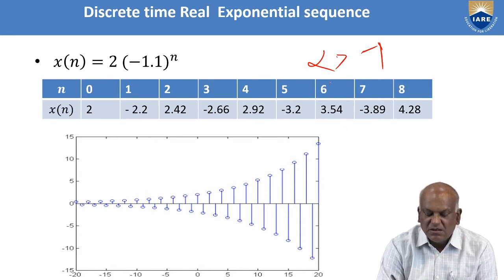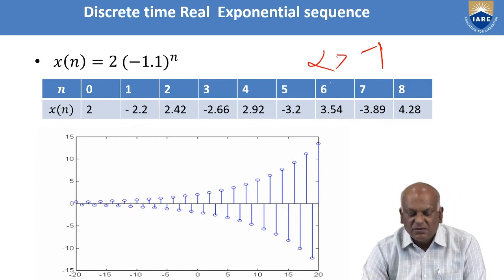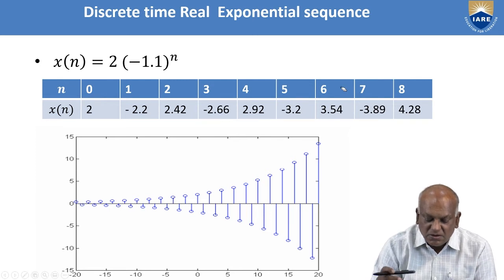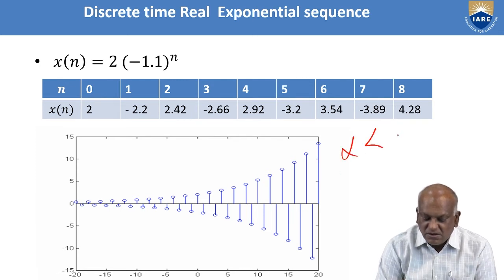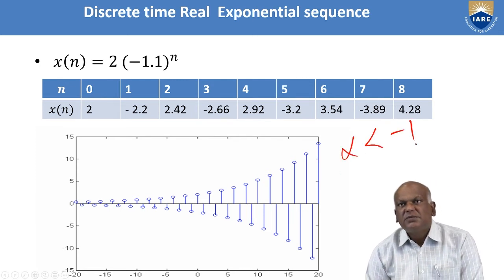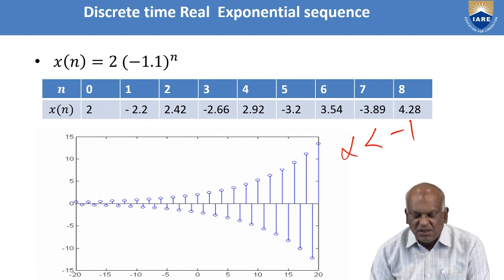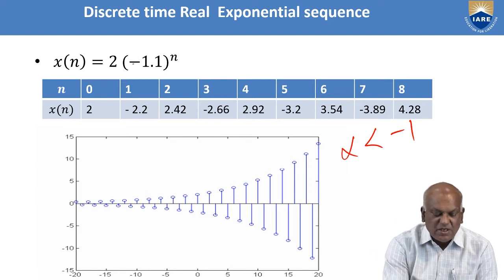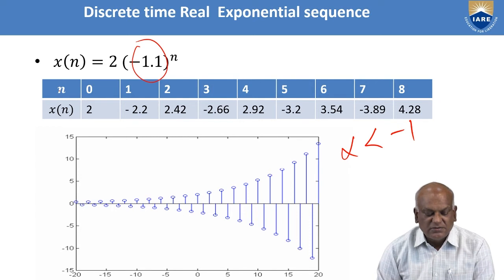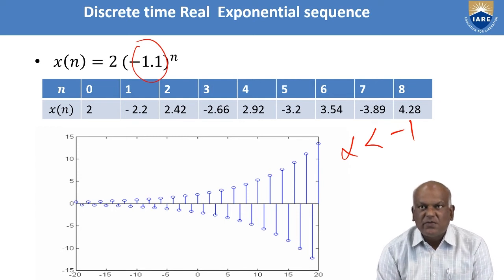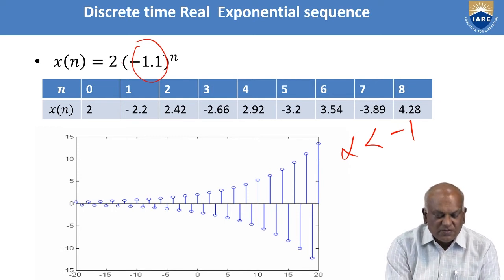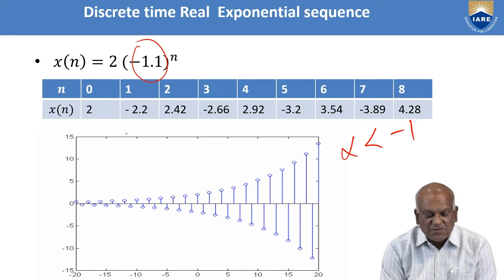Greater than -1. Alpha is less than -1. Under these conditions, we take the -1.1 case. Alpha is equal to -1.1 and c is equal to 2. Under this condition, this is also an exponentially rising function.